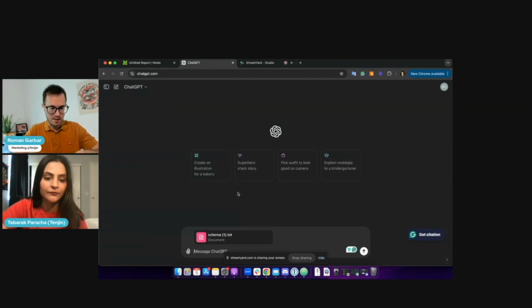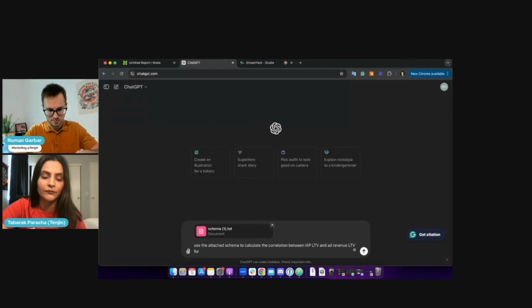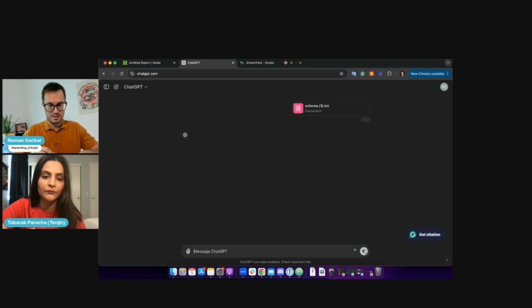And I'll write a prompt. Use this attached schema to calculate the correlation between AP LTV and the revenue LTV for app ID, insert app ID, something like that. Ask it to execute.